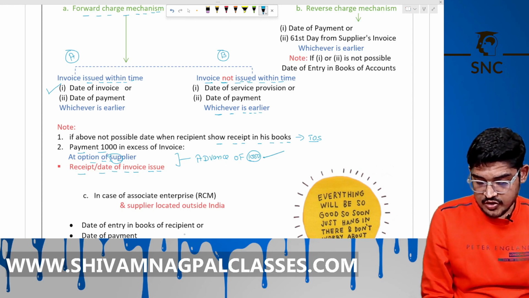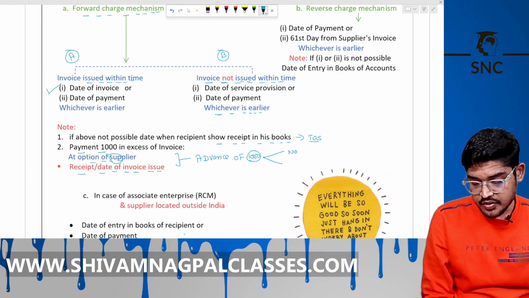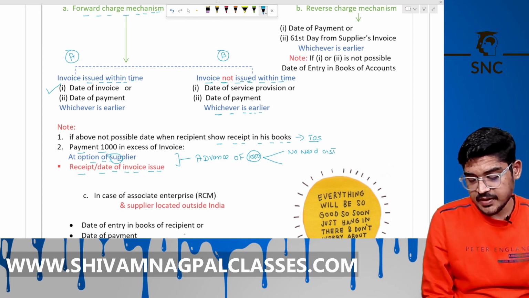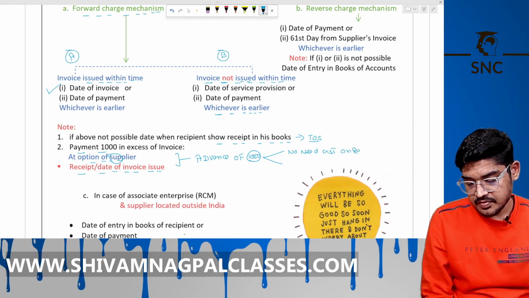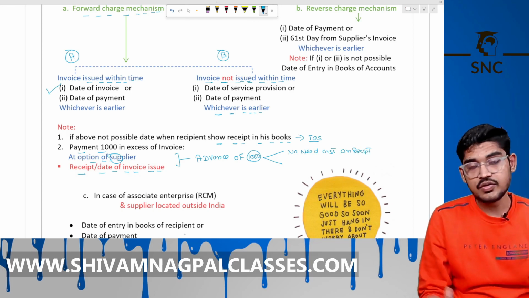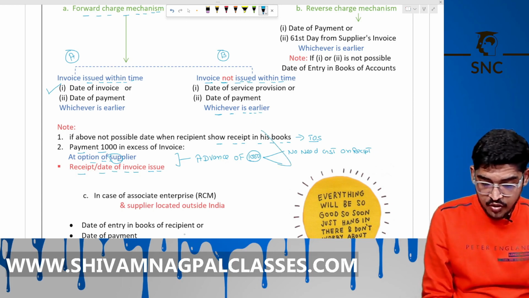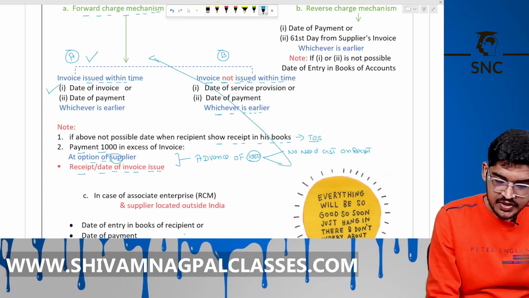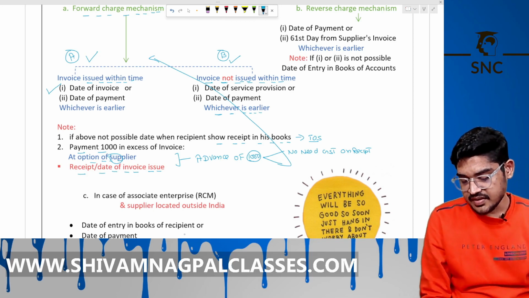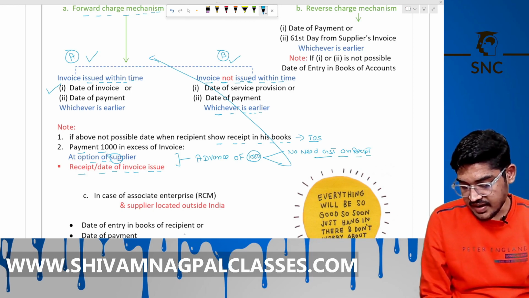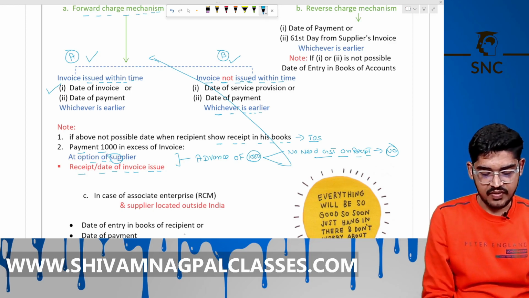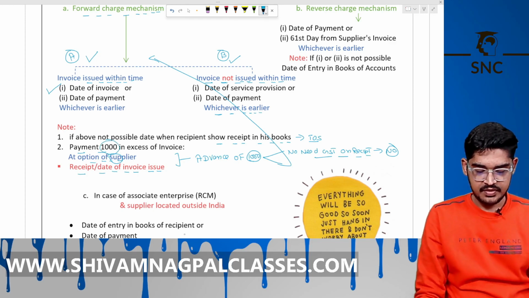So the first option is no need to pay GST on receipt, just like in case of goods. And the second option is to go like this. So we can treat it as advance and no need to pay GST, just like goods. We have this option for 1000 rupees in case of goods.